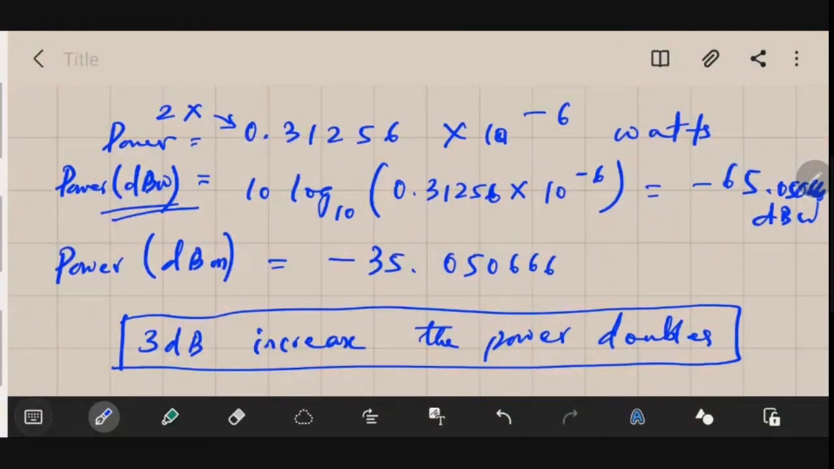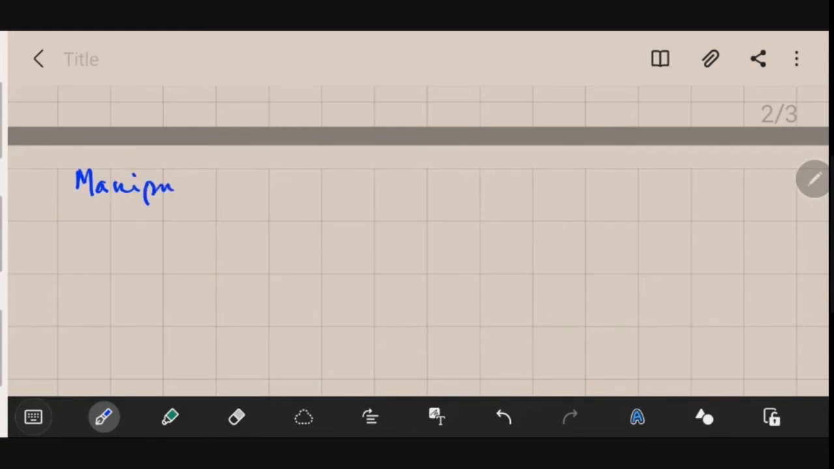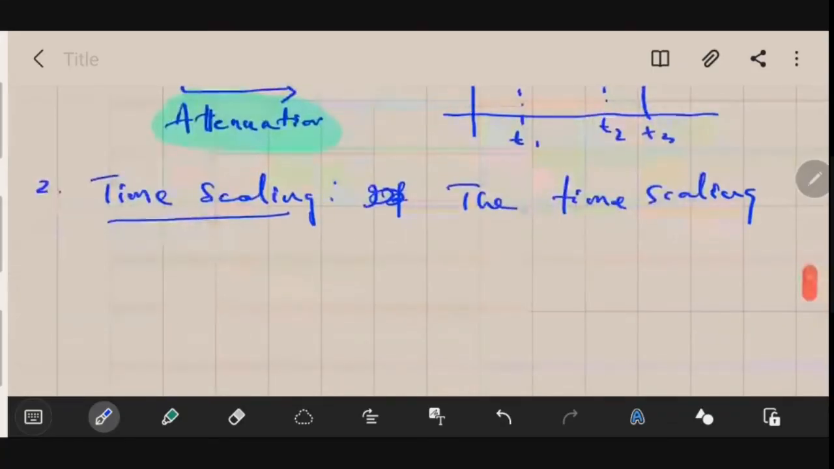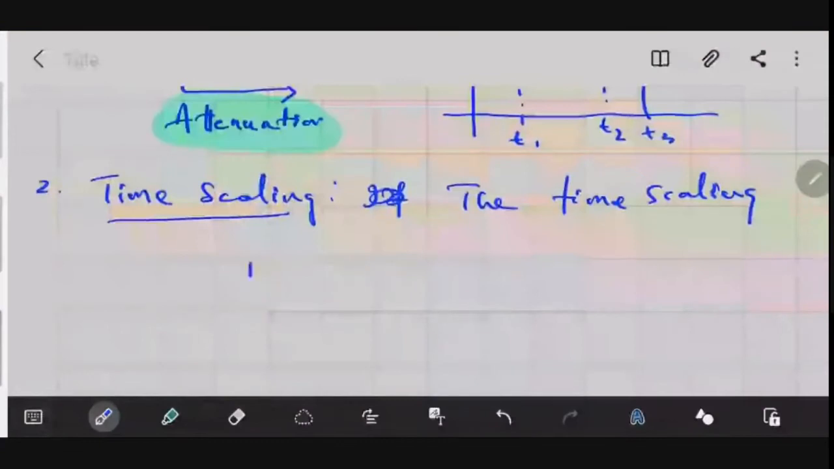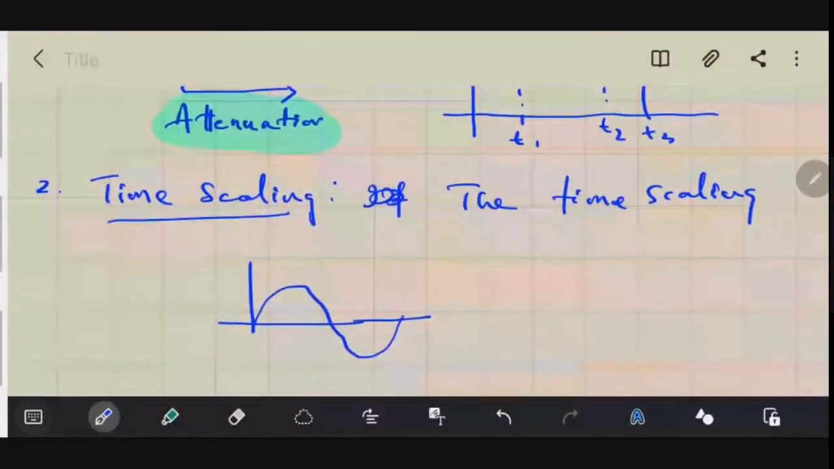The next thing that we will be discussing is the manipulation of continuous time signals, how we could manipulate signals, and then we will be studying about the different types of signals. A small preview: what is a continuous time signal. You must have seen signals something like this. So this is basically a continuous time signal.